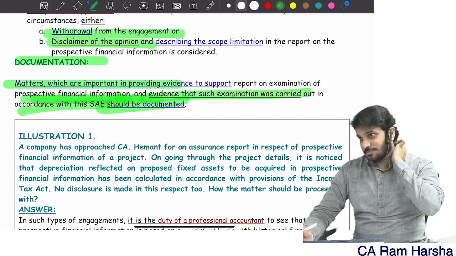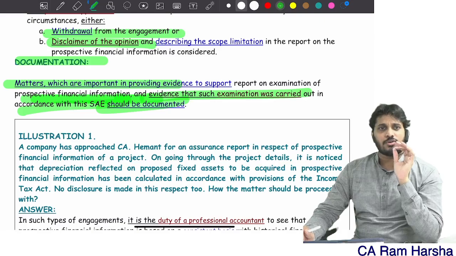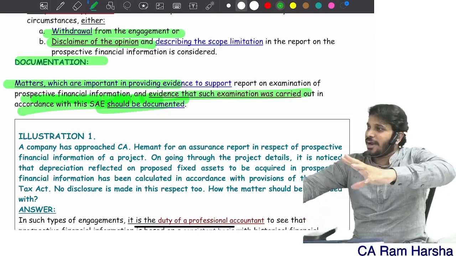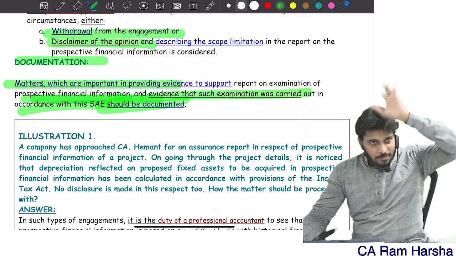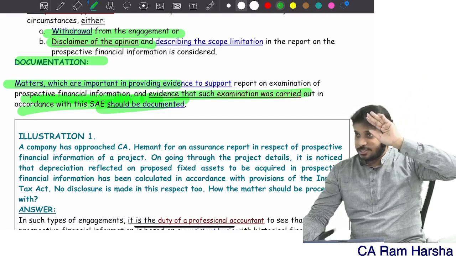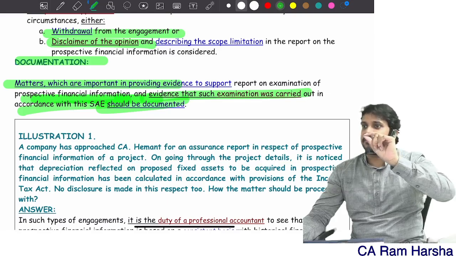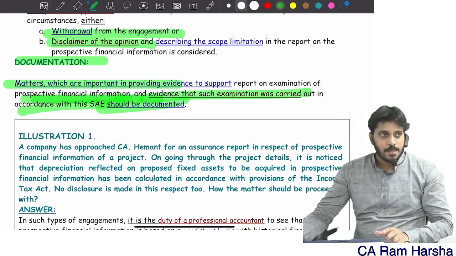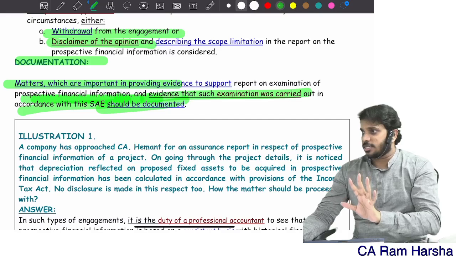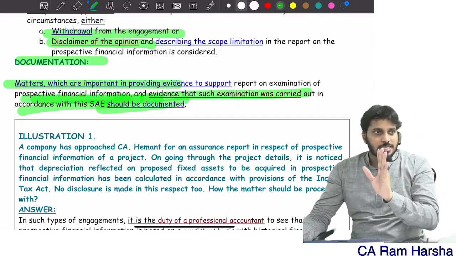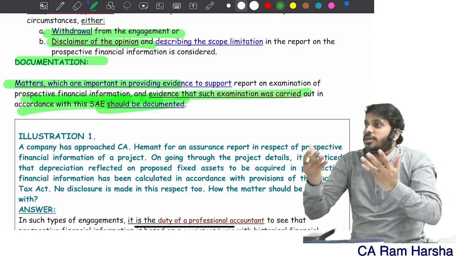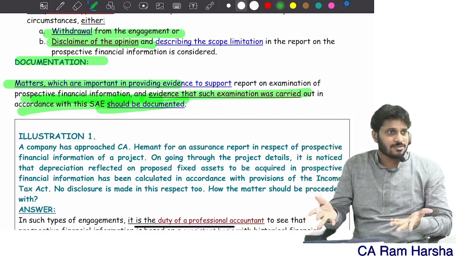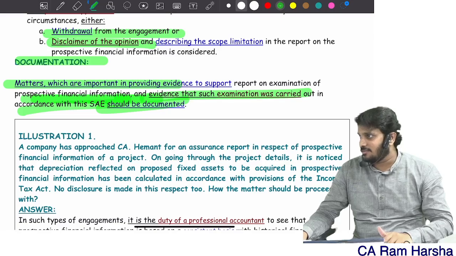See, in 3400, 3420 and even the 2000 series, I cannot go in depth because you feel it is repetitive from the standards on auditing. Especially in the 2000 series, except the word audit versus review, and limited assurance versus reasonable assurance, everything else is the same. I'll give you an introduction for the 2000 series, there you will understand. So the 2000 series, 3000 series is more of something you have to read. It is not that I can explain it, because complication is not there in this. No complexity at all. Clear? Yes.